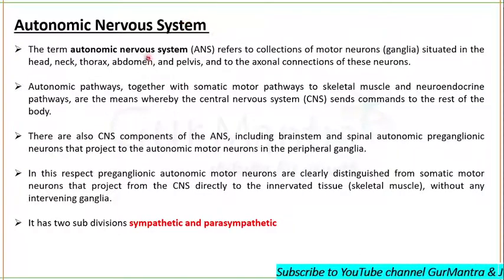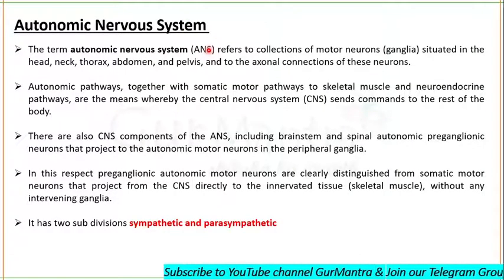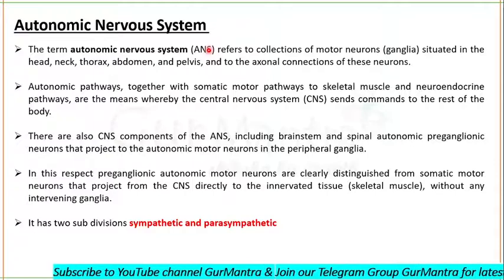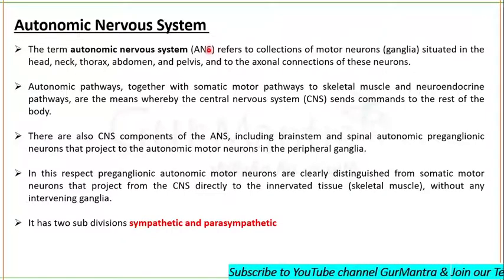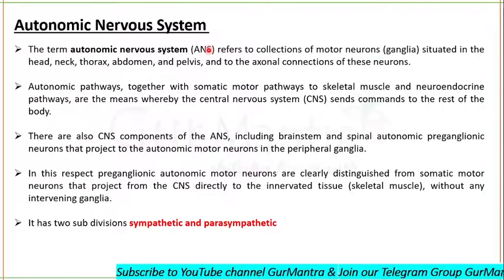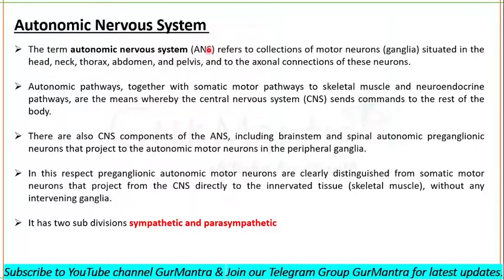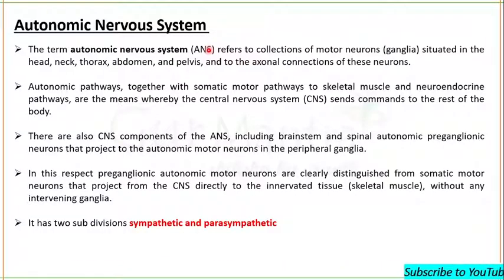The autonomic nervous system is formed by fibers carrying impulses for involuntary responses, while the somatic nervous system is formed by fibers sending impulses for voluntary actions.